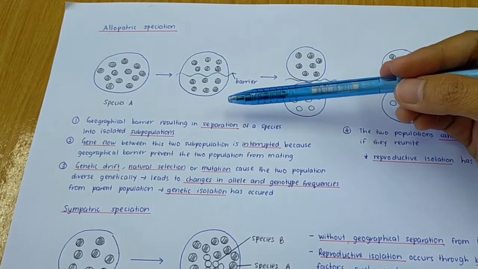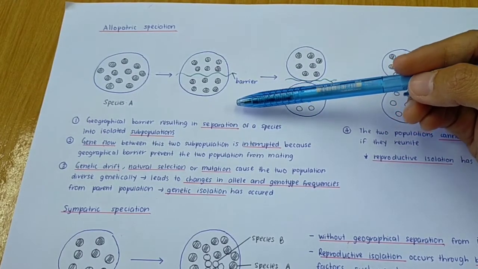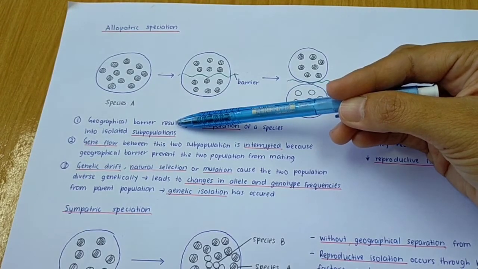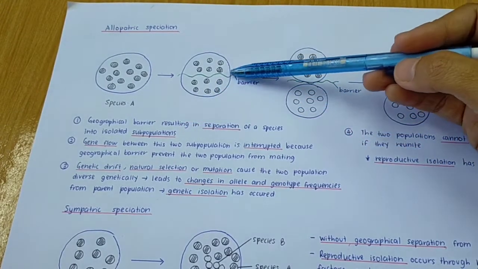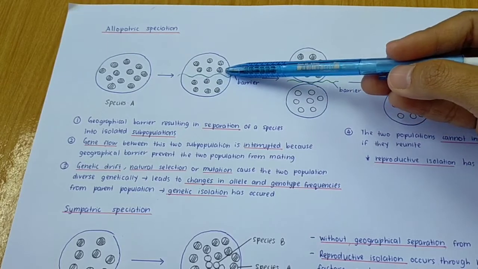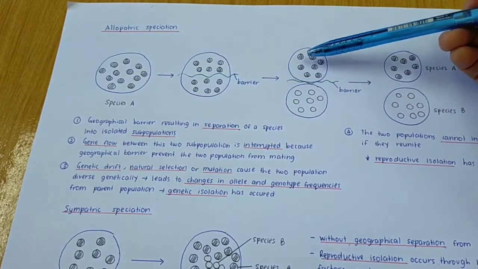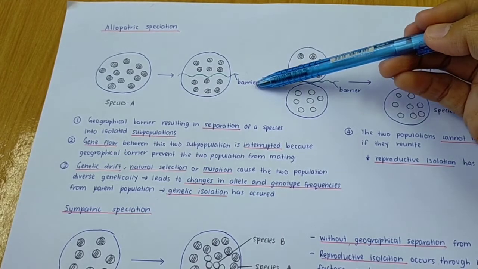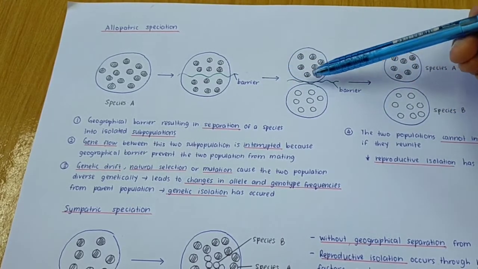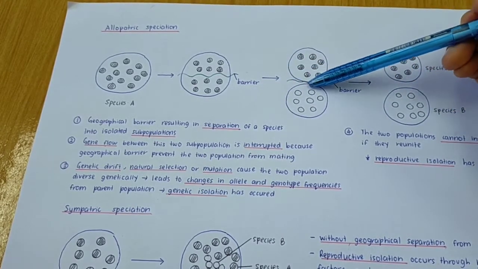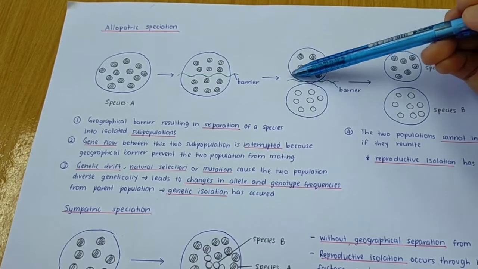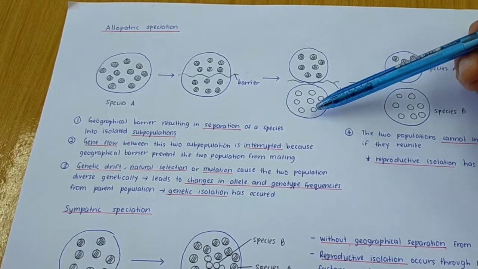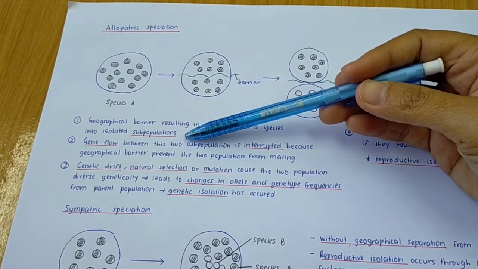So firstly, geographical barrier resulting in separation of a species into isolated subpopulation. So means that bila adanya geographical barrier, okay, dia akan menyebabkan berlaku separation of the species. And then it will be isolated. Isolate means dia akan dipisahkan into subpopulation. Maksudnya dia bukan berada dalam satu population yang sama. Okay, and then what happened after that?